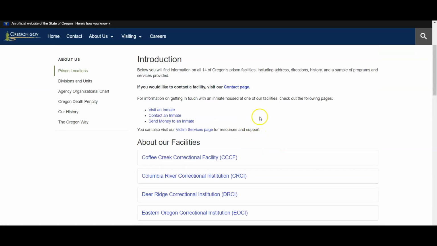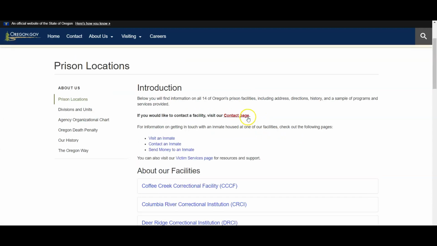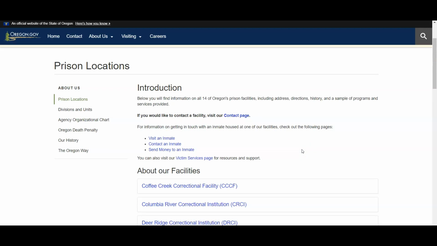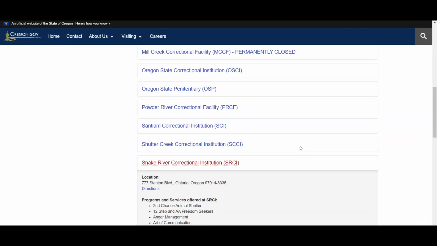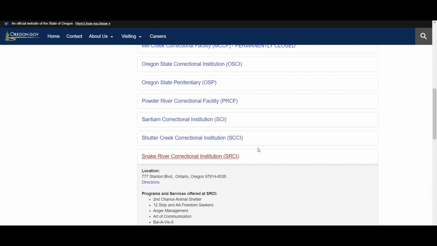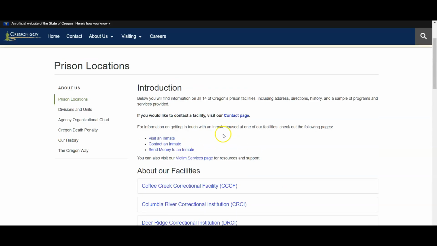But the assumption I would have to make is that in Oregon, all of the facilities follow the same sort of policies because they're not giving you the institution-specific policies here, at least. Like I say, they do have information on contacting inmates, and then you can hopefully get the information that you need from there.